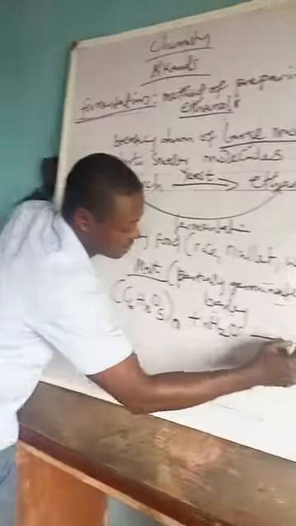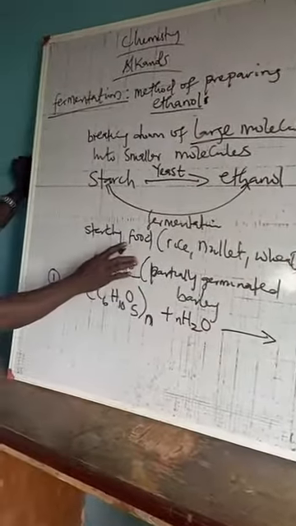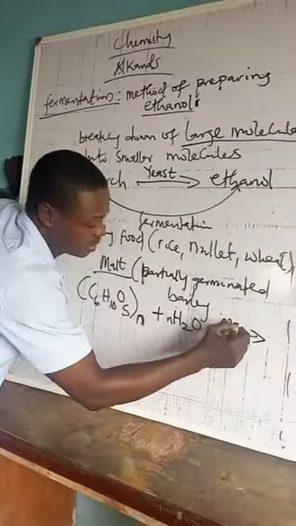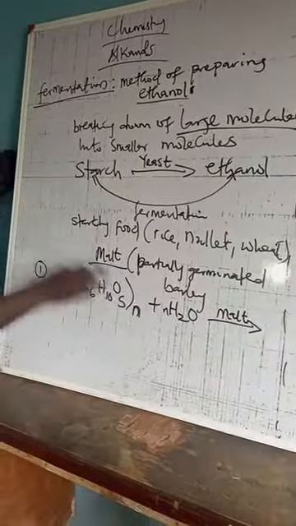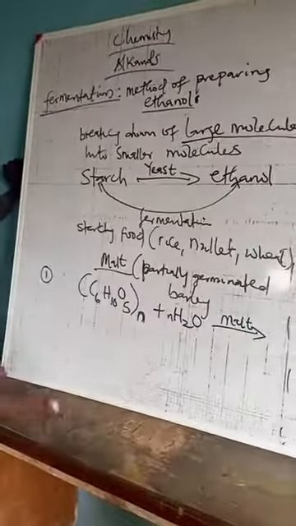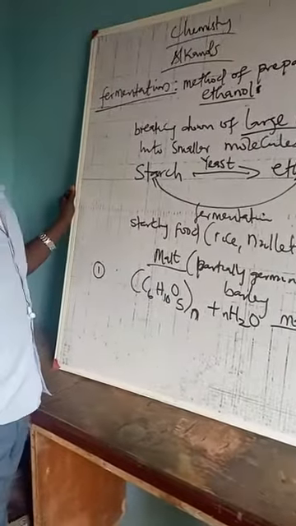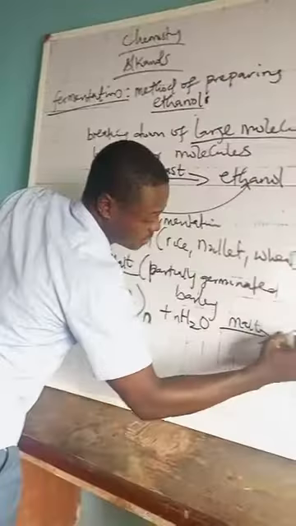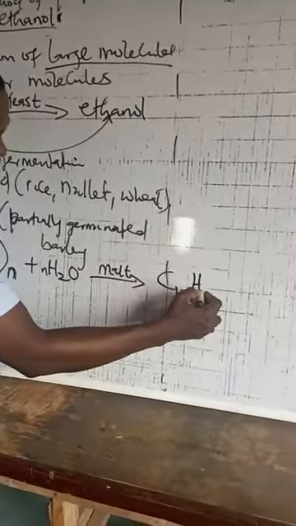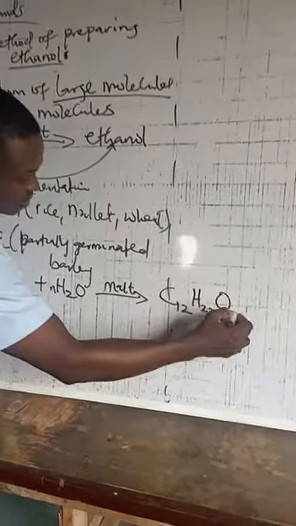Then the next thing we'll do is we'll take the malt, which is a partially germinated barley plant, and add it. What the malt does is this: the malt converts the starch into a disaccharide. And what is a disaccharide? A 2-molecule sugar. So we have something like C12H22O11.